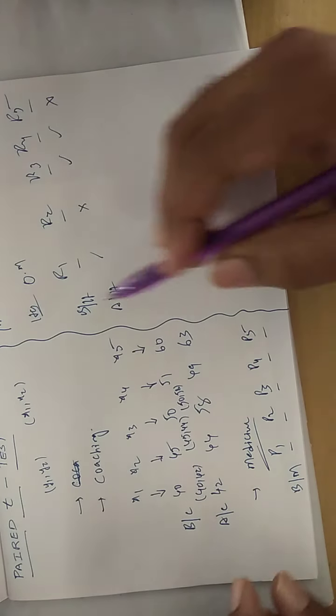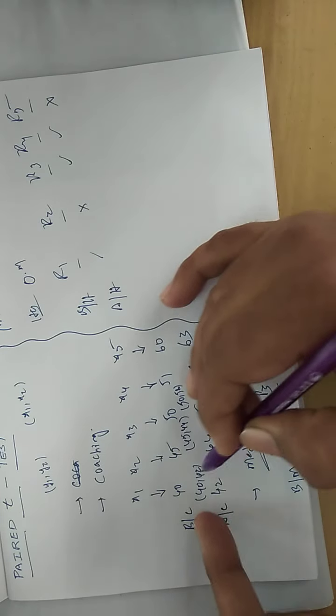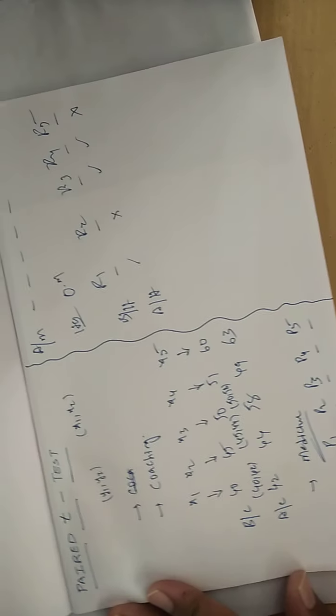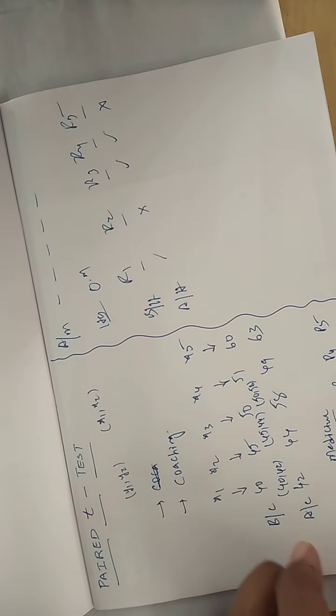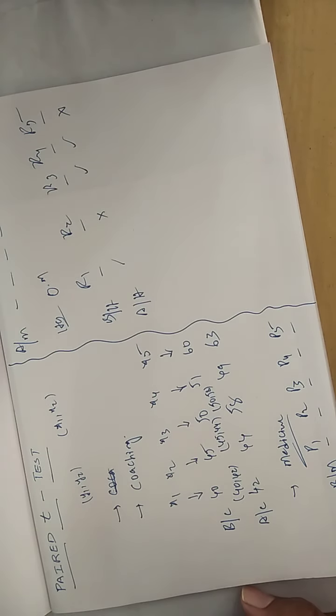In such a way, for every individual record, you got 2 values, before and after. So in any situation, if the data is available before and after a particular examination or experiment, in all those areas you can apply the paired t-test in order to measure the average effectiveness of that.